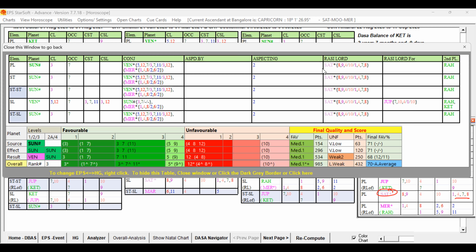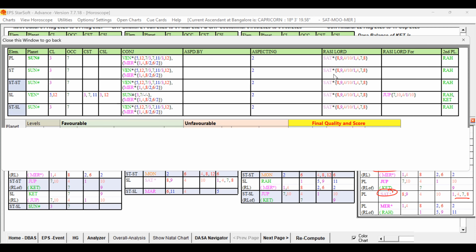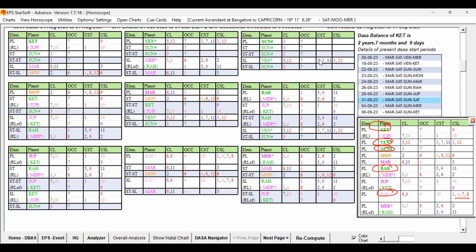And you can see the Rasi Lord is Saturn. Saturn is our primary cuspal sublord planet that is playing a role here. You can see, right? Saturn is playing a role as Rasi Lord. Sun is in the Rasi of Saturn. It is the seventh cuspal sublord, supporting the Sun. So Sun is having the primary cuspal sublord destiny planet in its supports at all levels. And Venus, the other favorable key planet, is in conjunction and also forming ruler link. So that way, Sun Dasa is strongly favorable for the marriage.